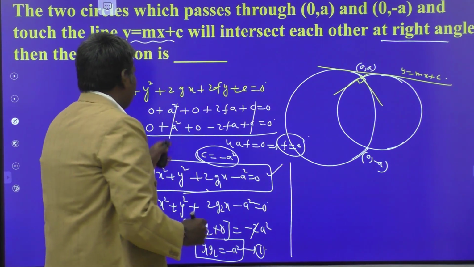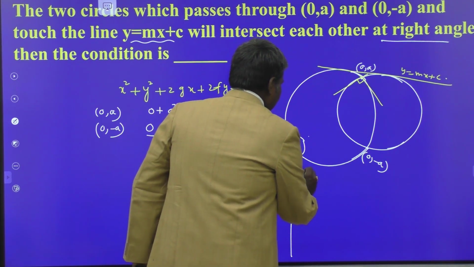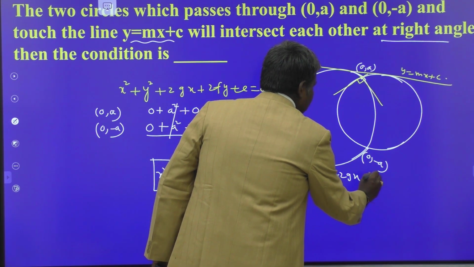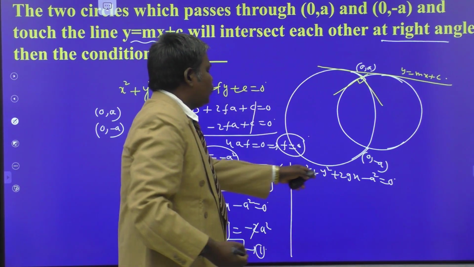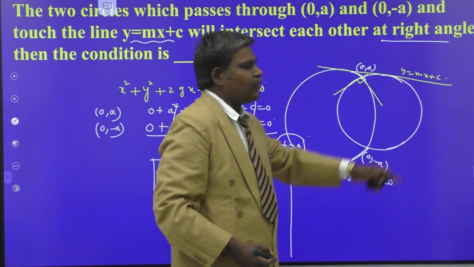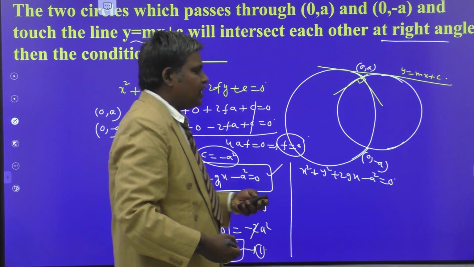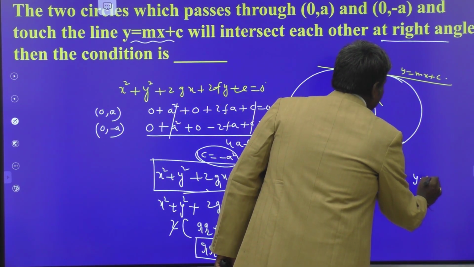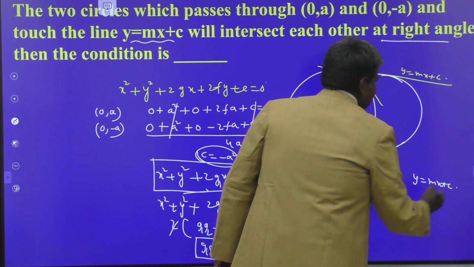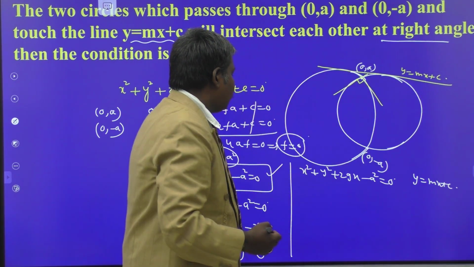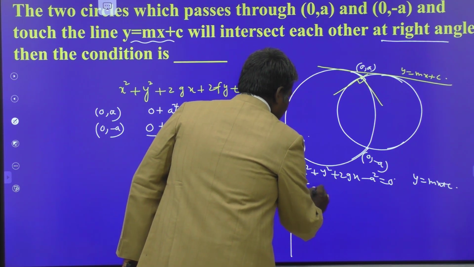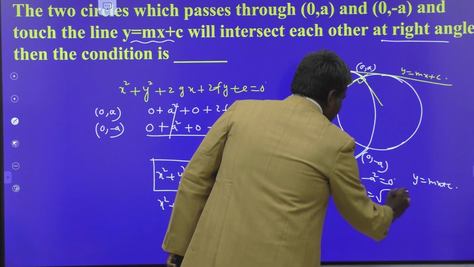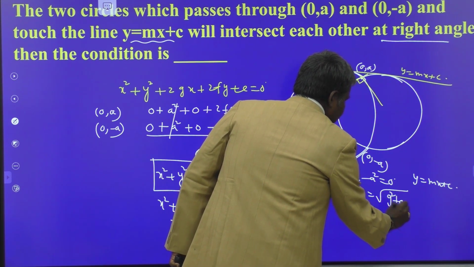Again, what is the form of our circle? Our circle is of the form x square plus y square plus 2gx minus a square equal to 0. Now this is the circle. For this circle, y equal to mx plus c is tangent. By tangent we mean the radius of the circle is equal to the perpendicular distance from the center to the line. What is the center of the circle here? Center is (minus g, 0). Radius of the circle is what now? Root of g square plus a square.